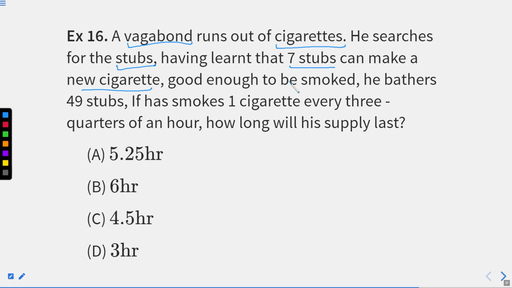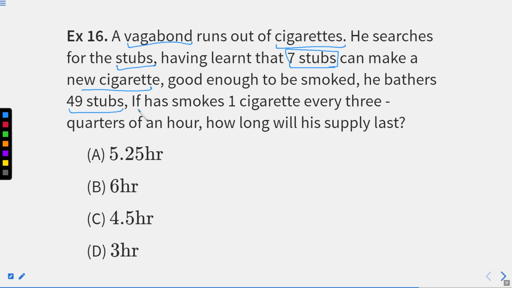Students, focus on the numbers. 7 stubs can form how many cigarettes? 1 cigarette. And start marking the numbers as I always said. 7 is there, a new cigarette, good enough to smoke. He gathers 49 stubs. He is able to collect how many stubs?